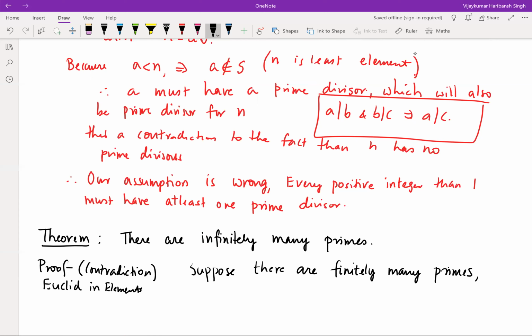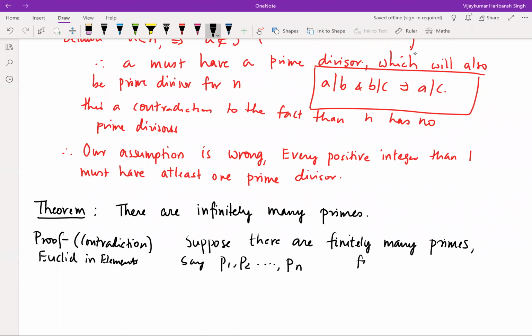So let's label them, say P1, P2, all the way until Pn, for some positive integer n. Now consider the following number q, which is P1 times P2, multiplied all the way until Pn, plus 1.